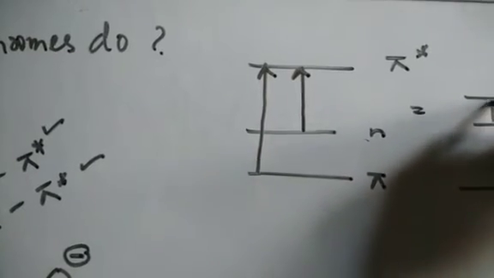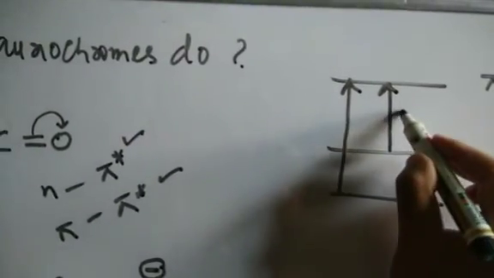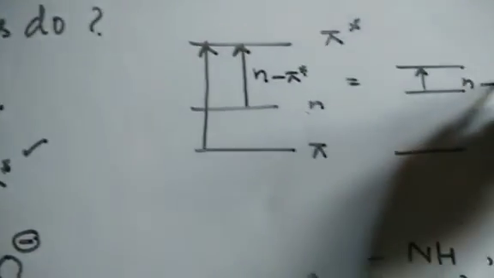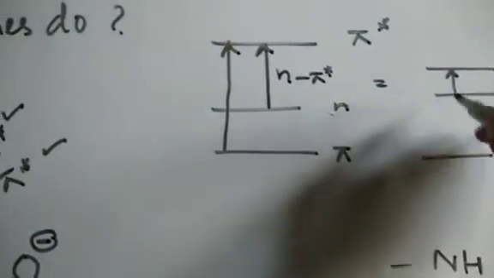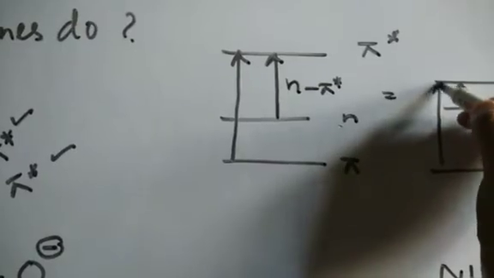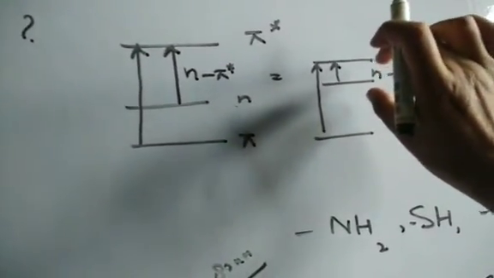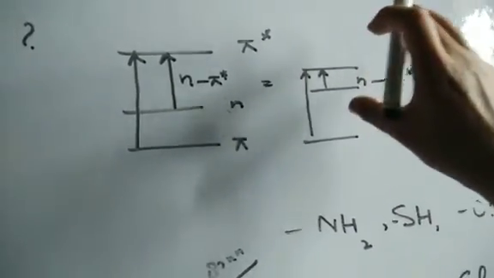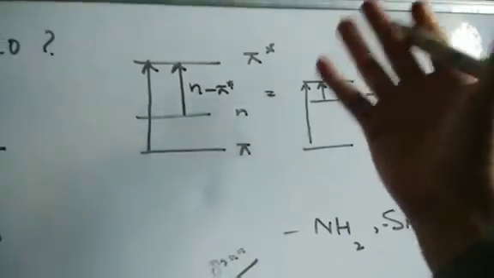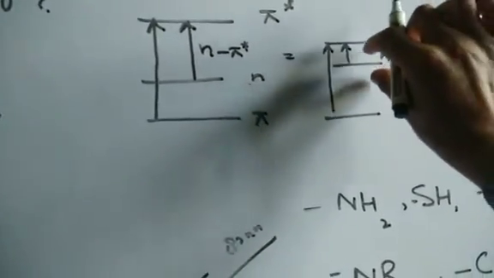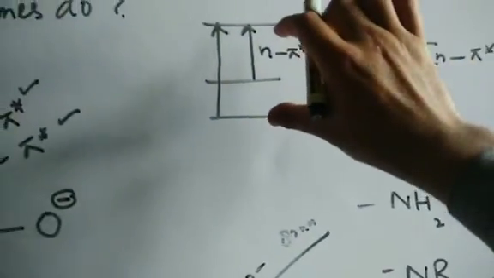Now look at the n to pi star transition. Here it is the n to pi star transition. It has gone down totally. Same is the case here. Now when the energy gap is going down, in the substituted molecule the gap is less. That means it will absorb at a higher wavelength side. That's called an auxochrome. So it brings the energy of pi star down so that the n to pi star transition becomes easy, or pi to pi star becomes easy.